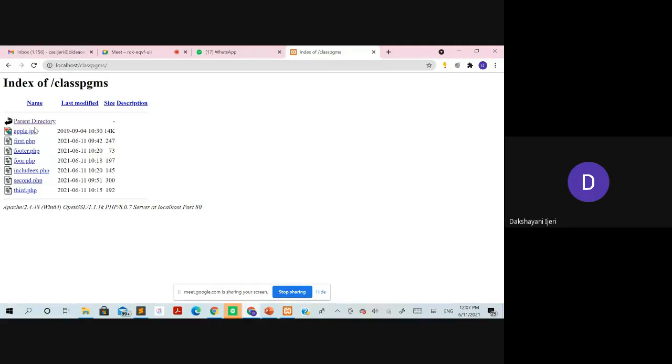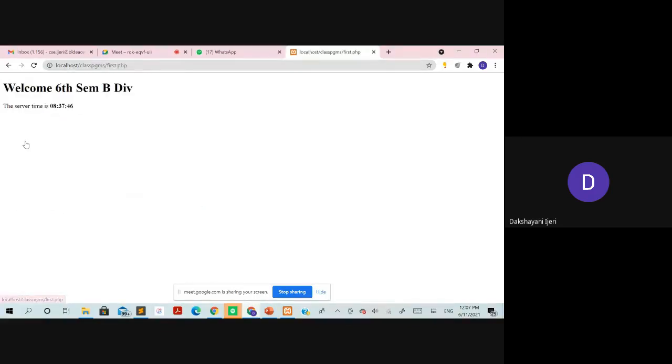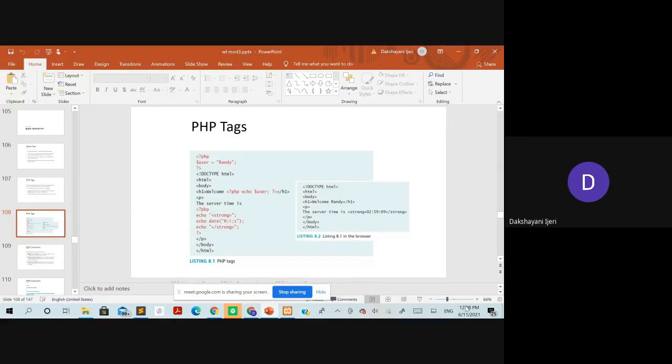So these are all the files that have been typed within that folder, and the one which I have explained just now is first.php. This is the name of the file. In order to execute it, either you can type the name of the file directly in the address bar, or you can simply click on this first.php. You can see it is showing the result of whatever has been included within it. As part of the HTML, I have taken a heading, welcome, followed by the time that is included over there. So this is the procedure that you need to follow in order to execute the PHP file.